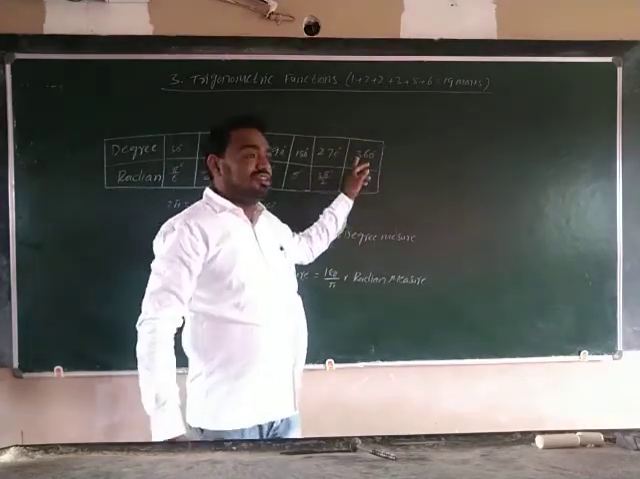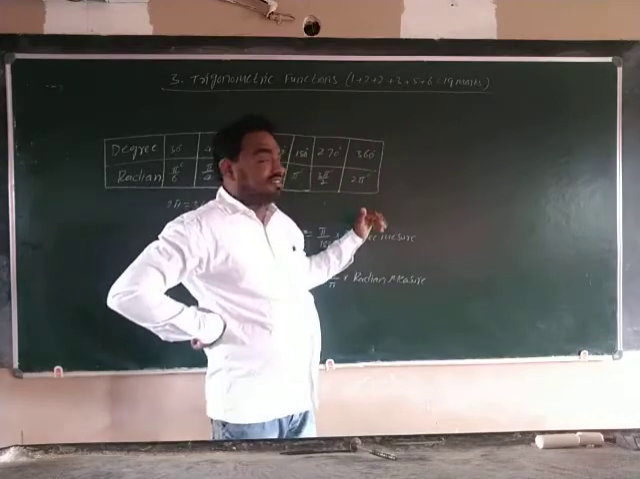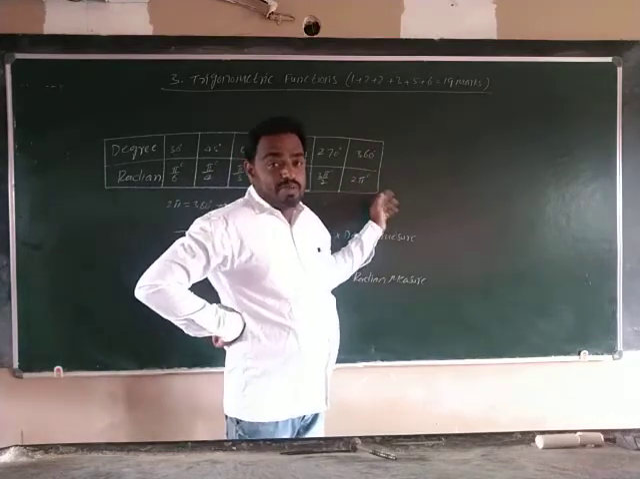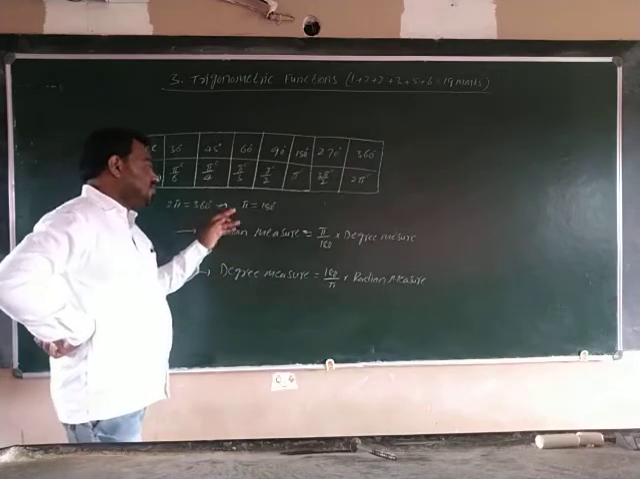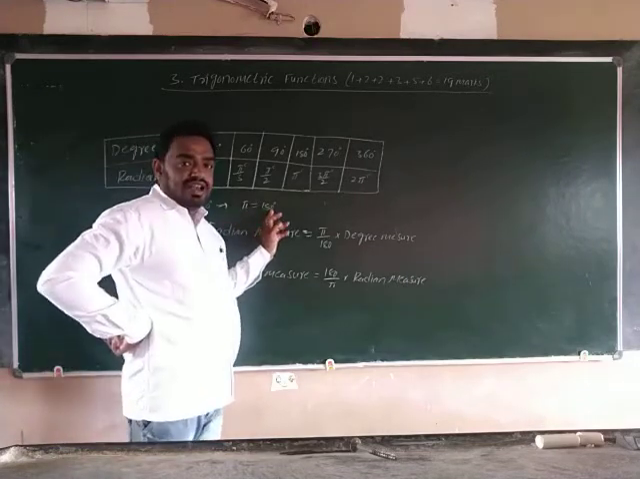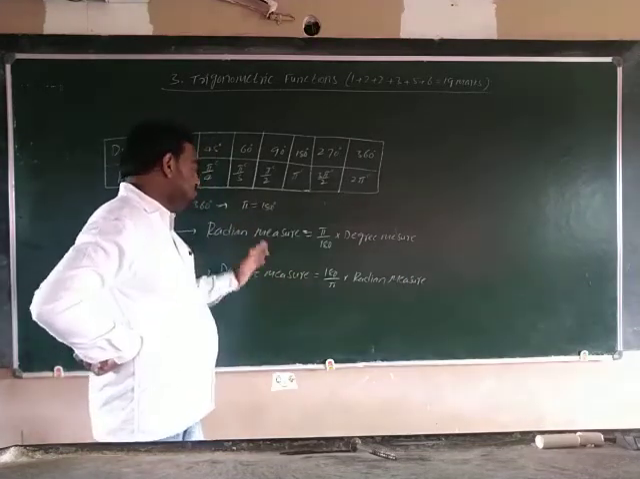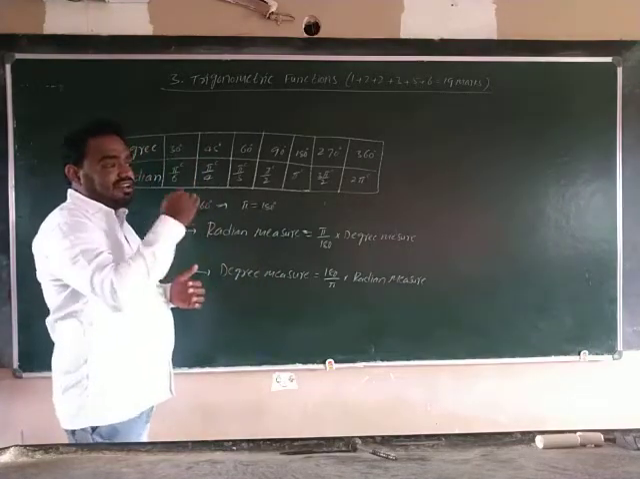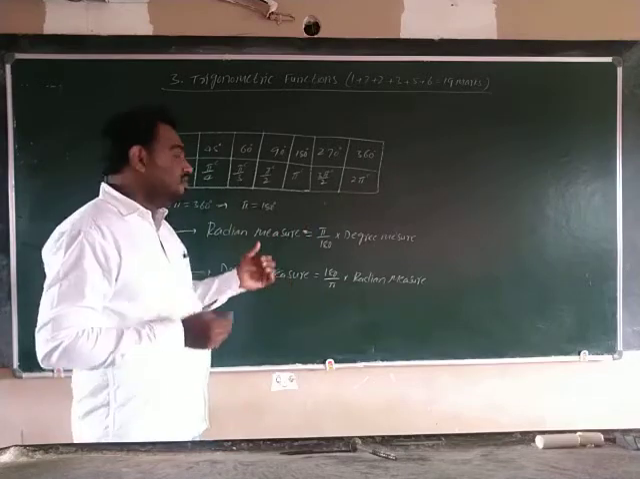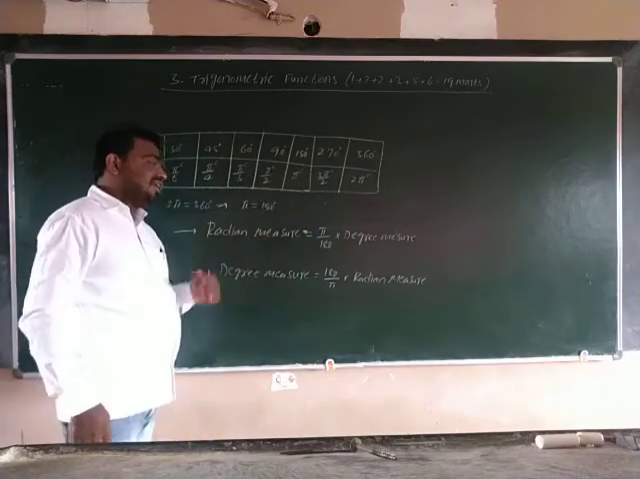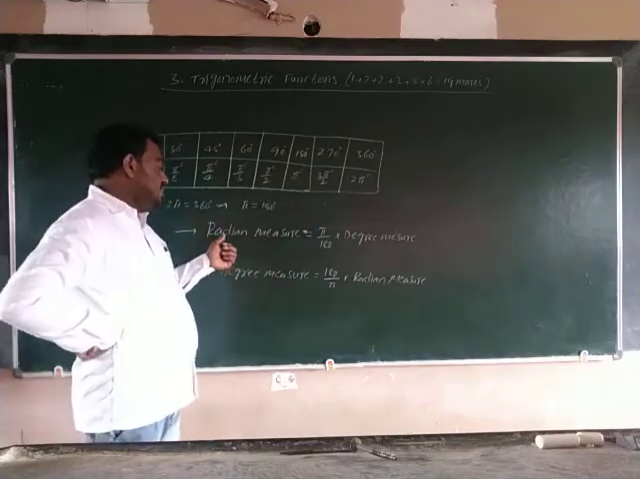One revolution is equal to how many degrees? 360 degrees. In radians, what did I tell? 2 pi radians. So 2 pi radians is equal to 360 degrees. From this, pi radians is equal to 180 degrees. So from this, the conversion, radian to degrees and degrees to radian, is based on these formulas. Radian